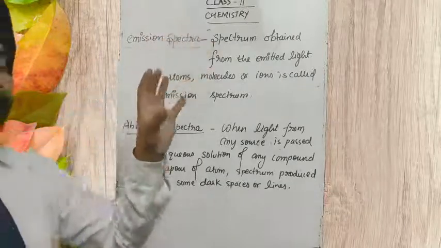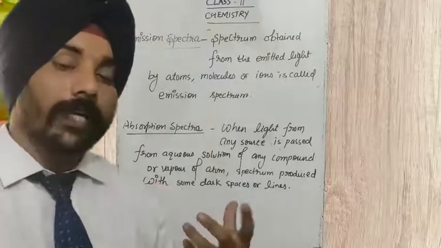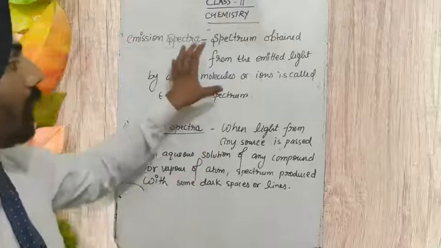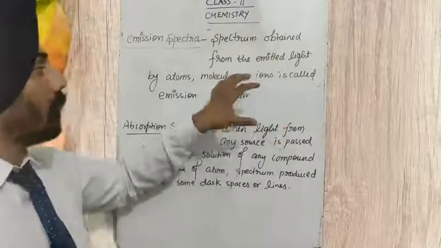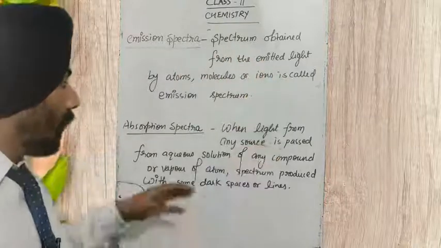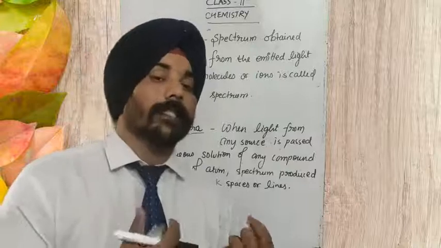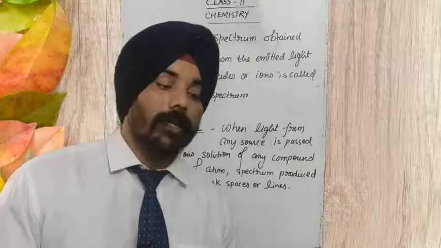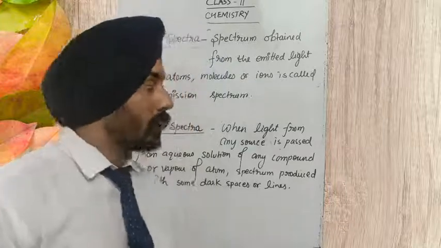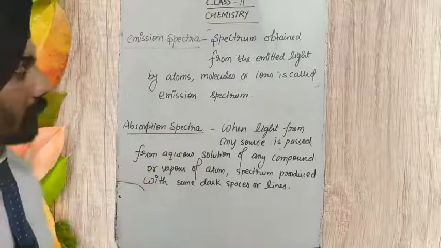Emission spectrum is an actual photograph, and absorption spectrum is a negative of that photograph. Whatever lines or wavelengths we got in the emission spectra, in absorption spectra we get dark spaces instead. You might have understood what emission and absorption spectra are.